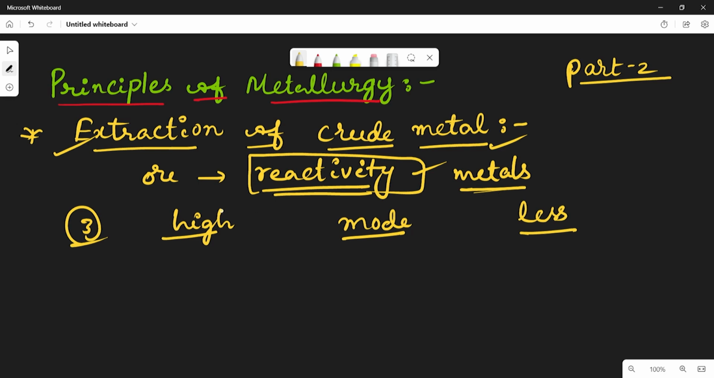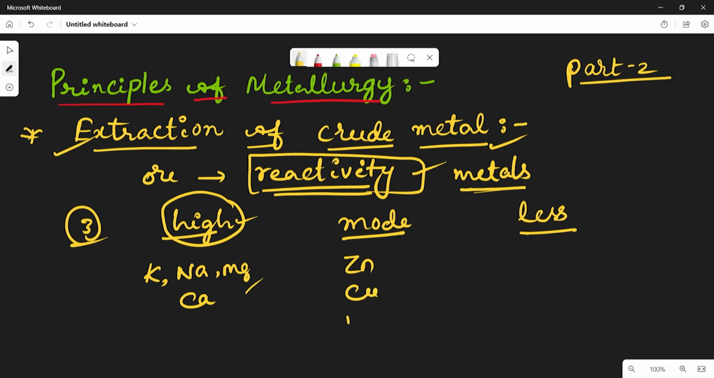Highly reactive metals are generally sodium, potassium, magnesium, calcium, and aluminum. All these come under highly reactive metals. Moderately reactive metals are generally zinc, copper, iron, tin, and lead. All these come under moderately reactive metals. Whereas the less reactive metals, we know it very well, are gold and silver.